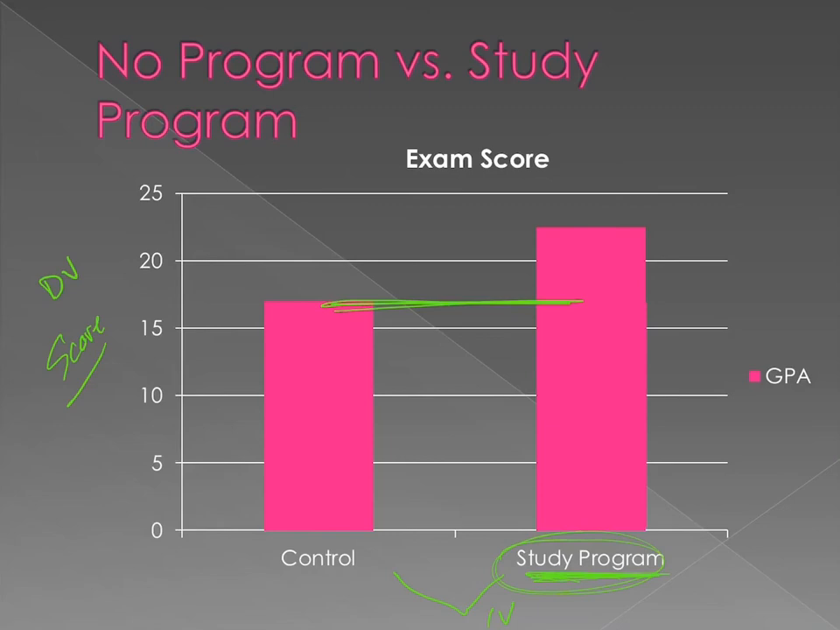So here we see that the mean score for the study program is higher than the mean score for the control group. There's a difference between those two. Maybe we can conclude that our treatment worked. What do you think? Why is simply comparing the means insufficient? Well, this is where we're going to turn when we look at our t-test.